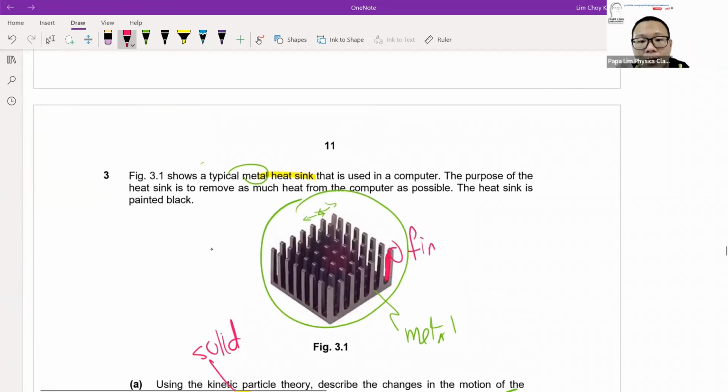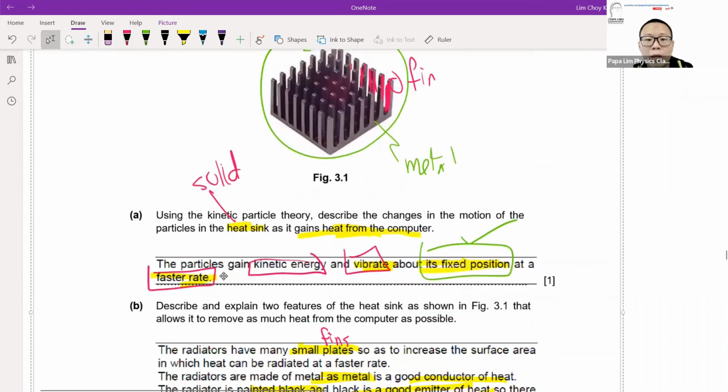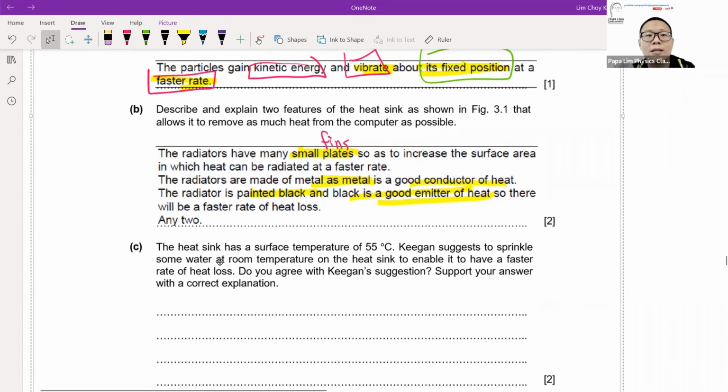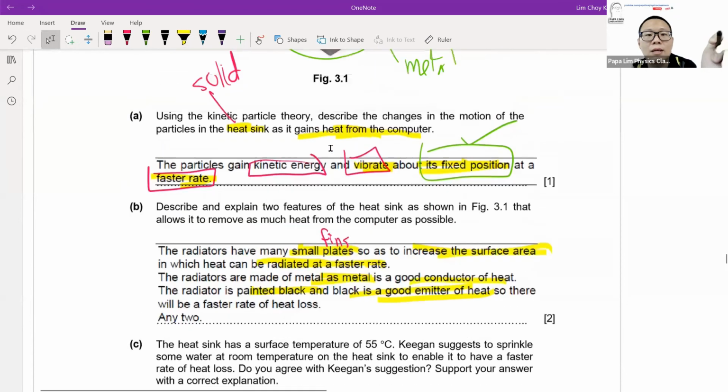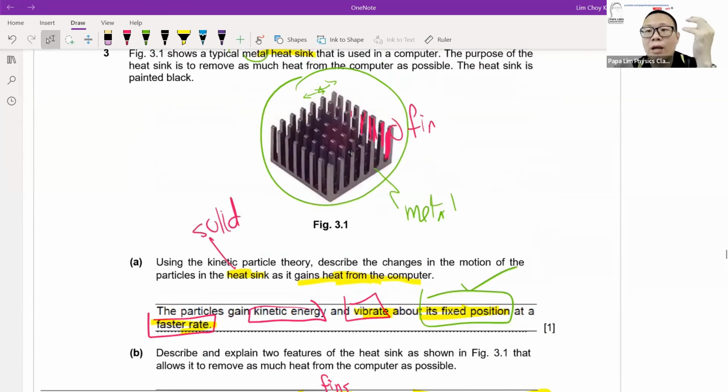Because when it's in fin form, I have more area exposed to air. And because I have more area exposed to air, it allows me to radiate heat at a faster rate because the contact area increases. If I have only one block of solid metal, I'm looking only at the front, left, right, up, down surfaces that are in contact with the air. But if I have many fins, every small fin has like 4 or 5 contact areas.